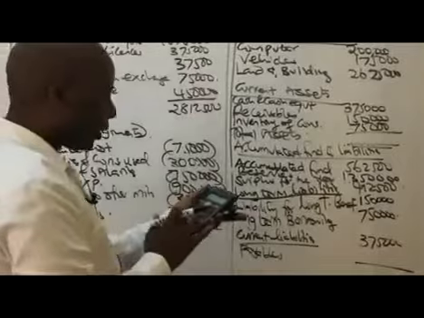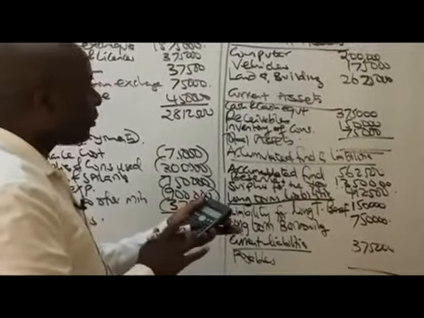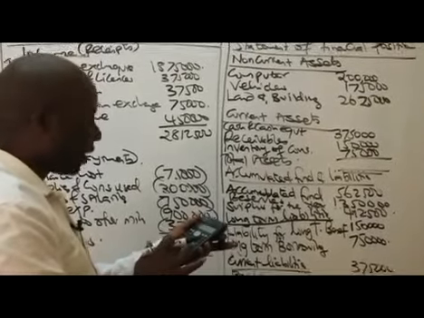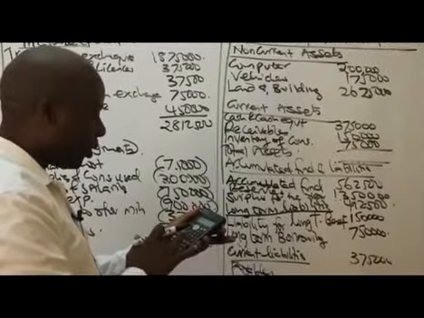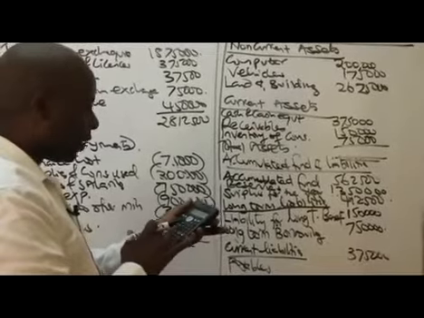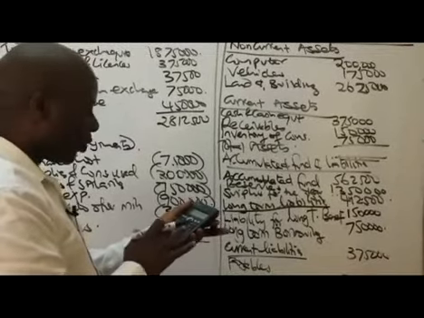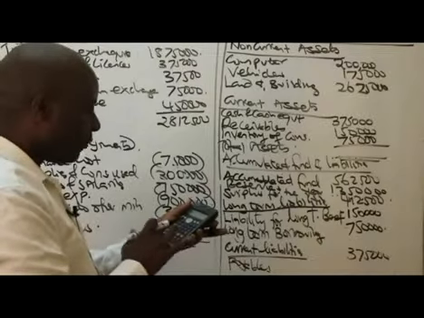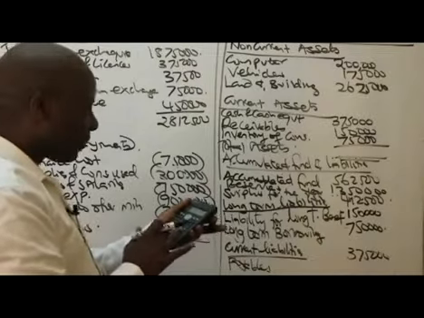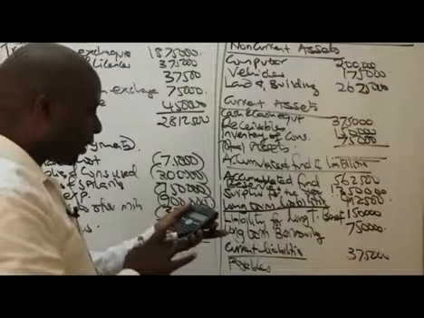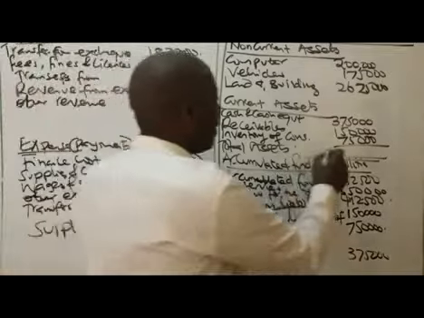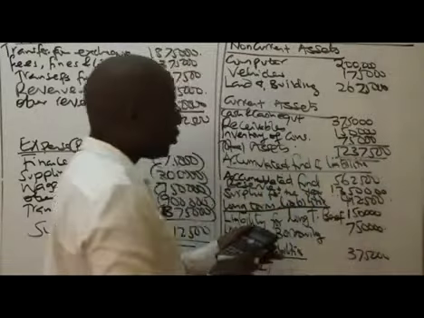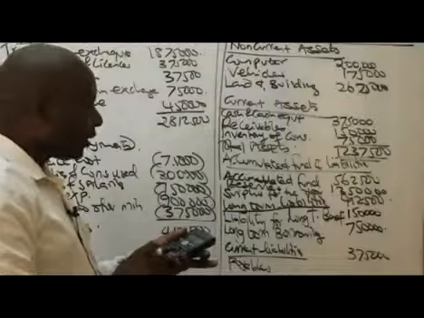We have 200,000 plus 175,000 plus 262,500 plus 375,000 plus 150,000 plus 75,000, which gives me 1,237,500. So this gives me 1,237,500. So come and check how your accumulated fund and liabilities look like.